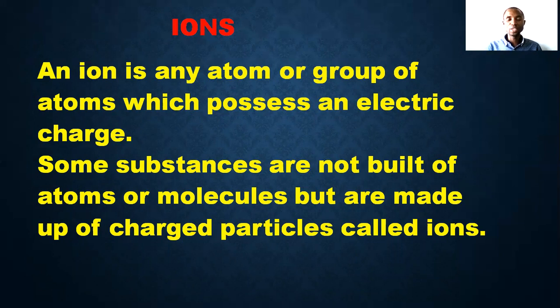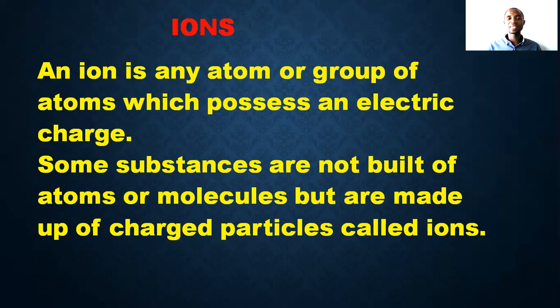Hydrogen ion, CO3 2 minus, and all of that. H2SO4, when you break them, they form ions. So when you hear about ion, cation and anion, an ion is a charged particle. Even elements can be ionic, which means sodium ion means sodium plus. Sodium ion means that it has given out 1 electron.